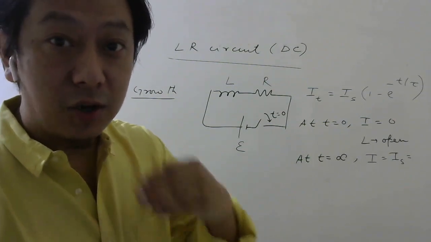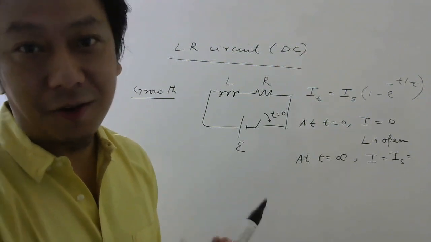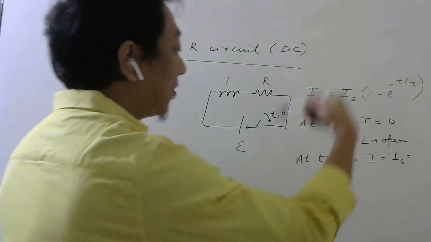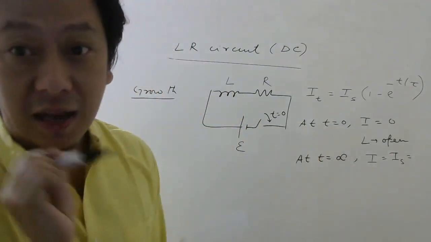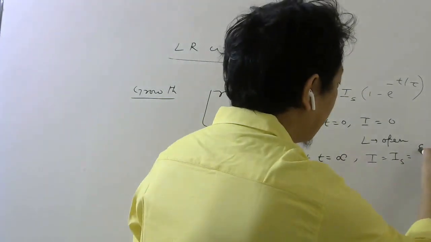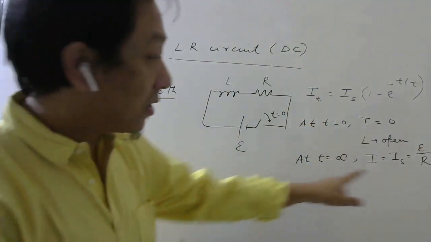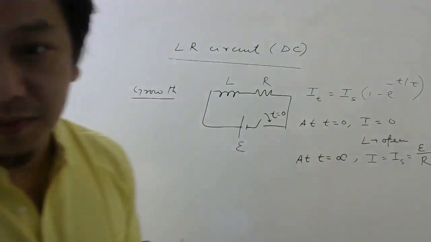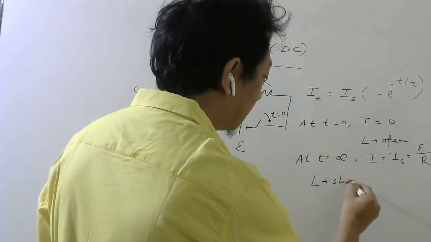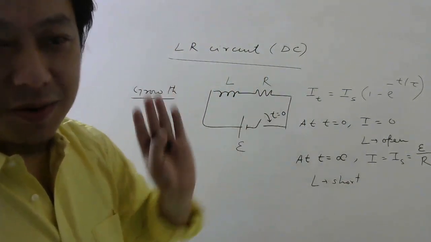Inductor has a role as long as current changes. Then only EMF will be induced according to Faraday's law, which opposes the change in current. So after a long time, this inductor will act like a short. So the current in the circuit will be very simple, EMF by resistance. If the battery has internal resistance, small r also, no problem, right? So remember, inductor acts like short. In capacitor, it was the opposite. So try to remember that way also.